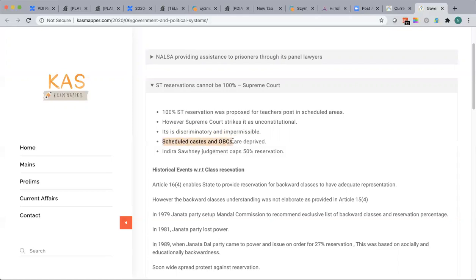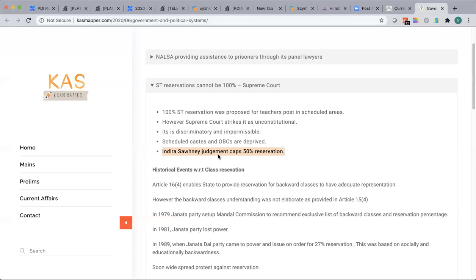Even SCs and OBCs are also deprived along with general classes. So hence the Supreme Court struck it down, and also gave the case of Indra Sawhney's judgment, which caps reservation at 50%. In the Indra Sawhney judgment in 1993, a nine-judge Supreme Court bench was constituted, and it specifically mentioned that any reservation in any field cannot cross the 50% cap.